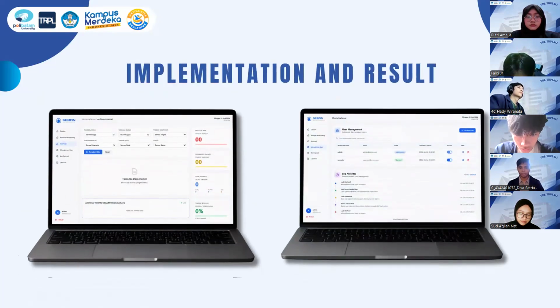Okay, first is the anomaly page. This page displays any sensor reading that exceeds the predefined threshold, allowing users to quickly identify abnormal conditions. After that, the user management page allows administrators to add, edit, or remove user accounts based on their assigned access permission. Next slide.